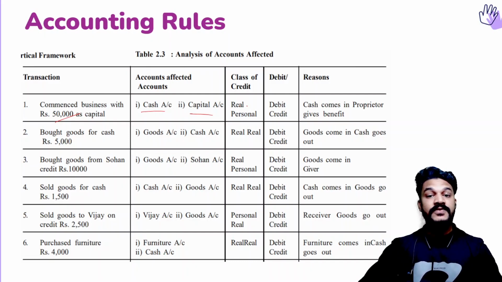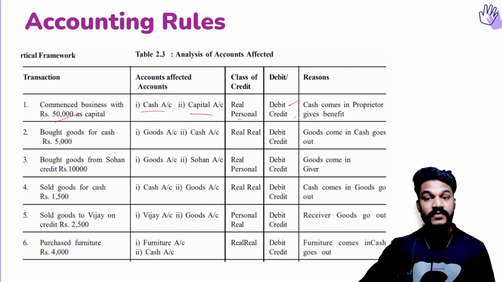Cash account is a real account, and capital account is a personal account, isn't it? So here we are receiving, that means cash comes in. So as per the real account, what comes in, that should be debited. Then capital account is a personal account. So credit the giver. That's the rule we learned.